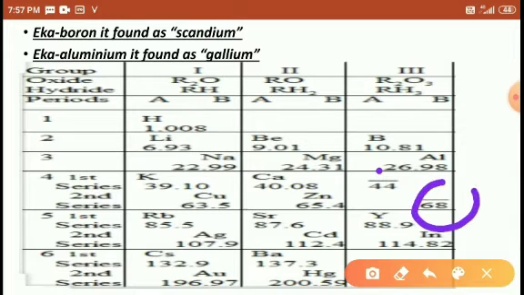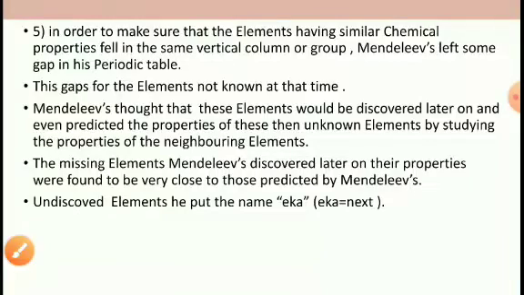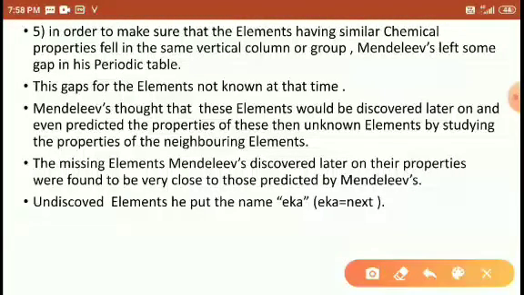And for atomic mass 68, if an element whose mass is closer to 68 and whose property is similar to the third group elements is found, such an element can be kept here. So that's why he predicted that unknown elements would be there in the respective gaps, the respective positions.